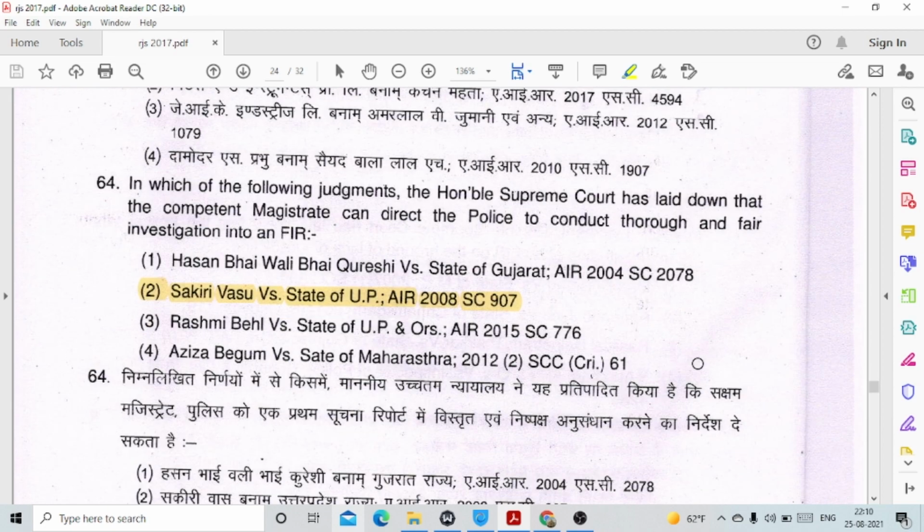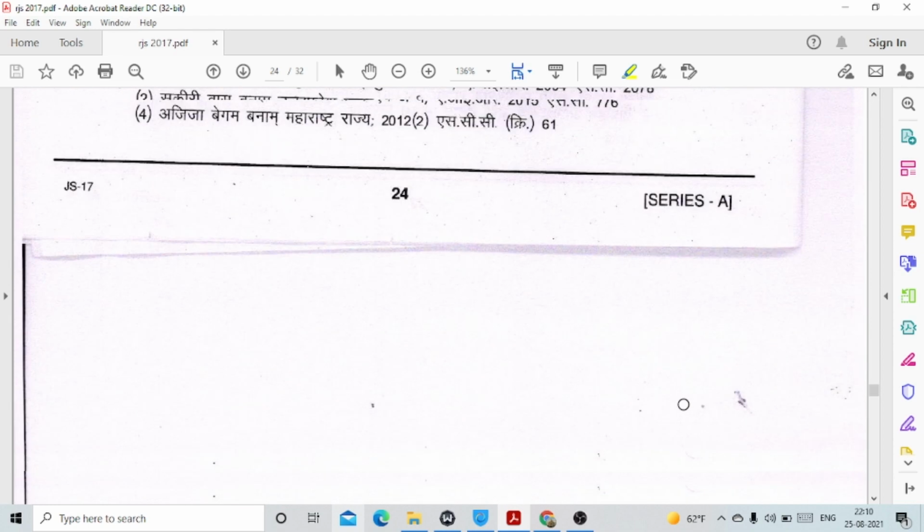Then question number 64. In which of the following judgments has the Honorable Supreme Court laid down that the competent magistrate can direct the police to conduct a thorough and fair investigation into an FIR? Again, a very important case law. This is option number 2, Sakiri Vasu versus State of UP, 2008 case.